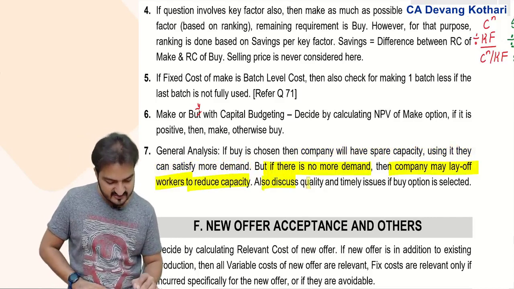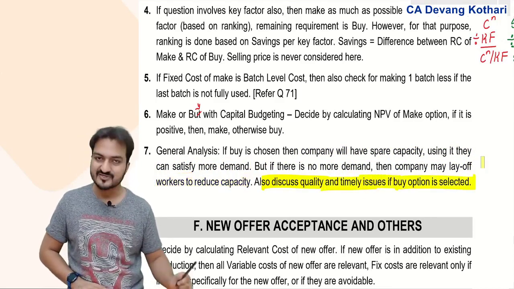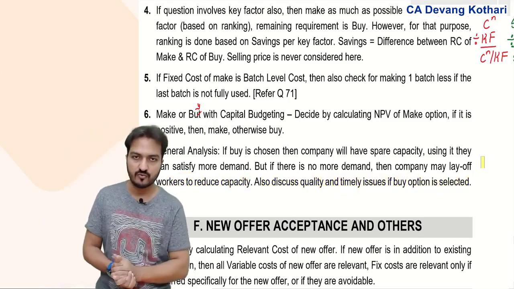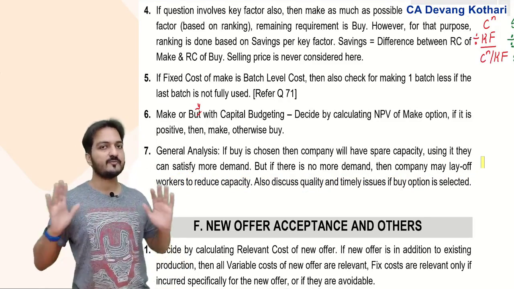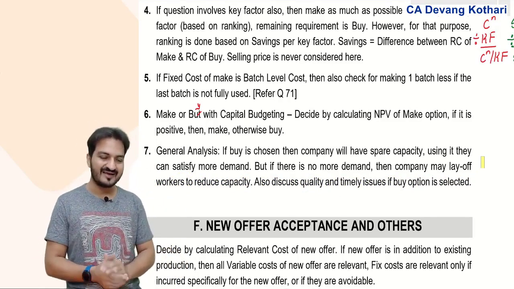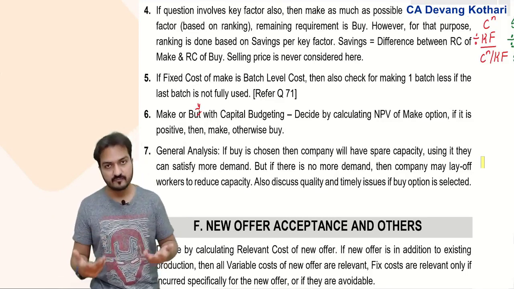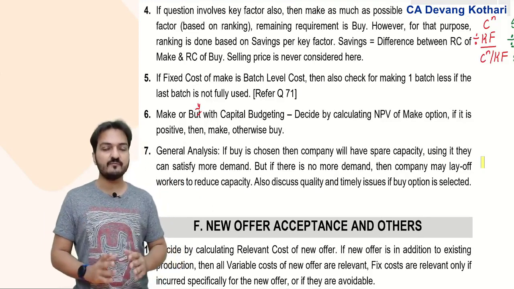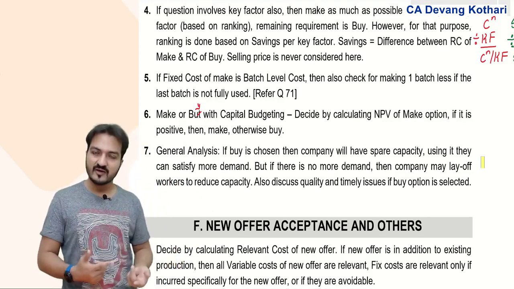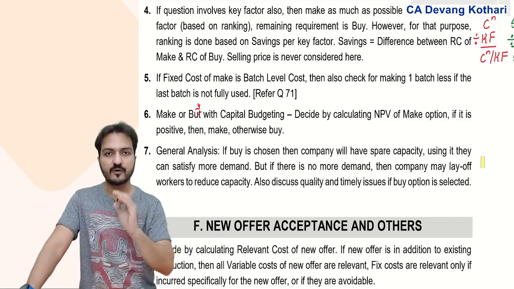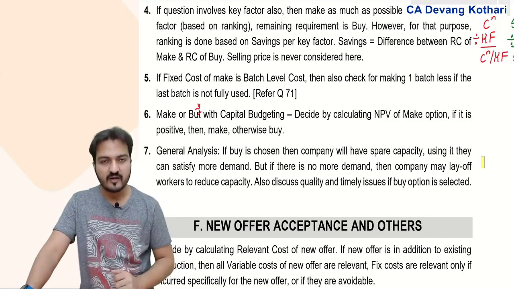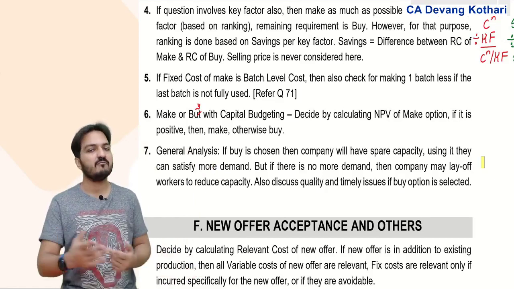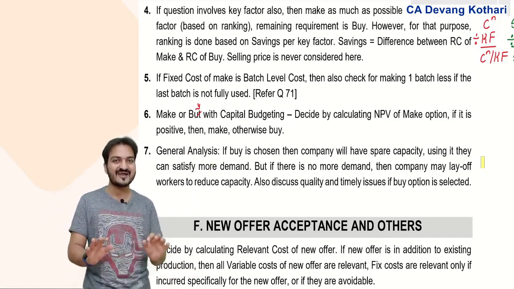Also discuss the quality and timeliness issues if buy option is chosen. This is for theory analysis only. Imagine in some question you calculate and find that make option is better, then you write that yes, make option is better. However, you can mention this now: if buy option was chosen, then the company can release some capacity, and due to that released capacity, they can focus on producing more units of another product. They might be able to lay off some workers due to that. Maybe because of this, buy might turn out to be a better option. You can just write that as theory.